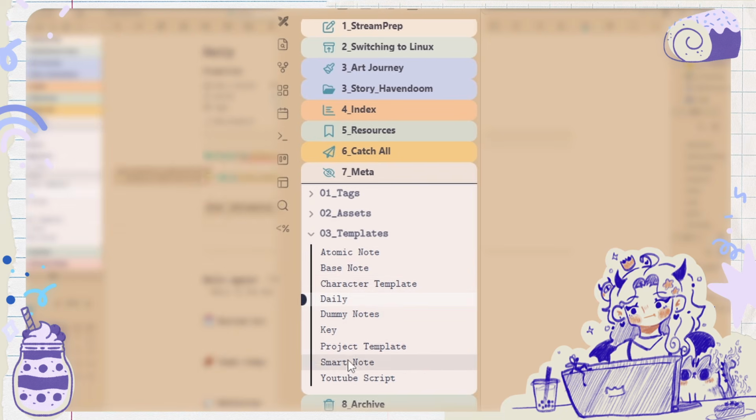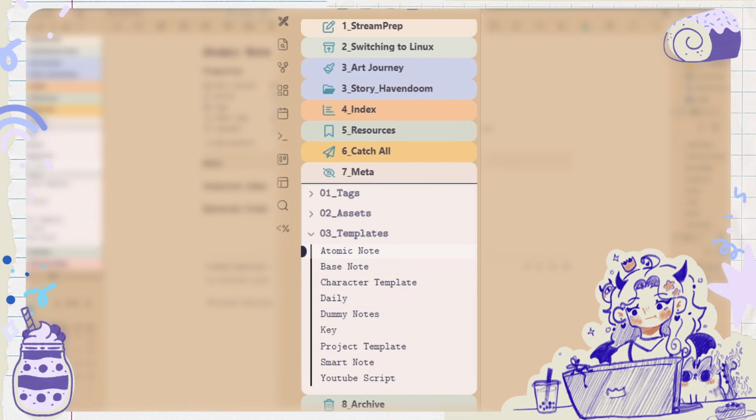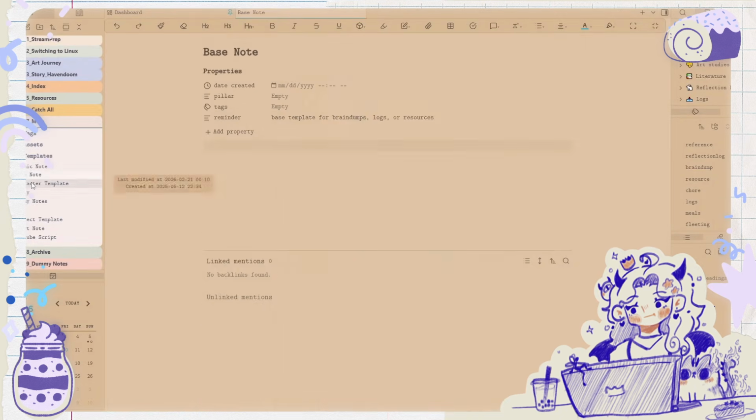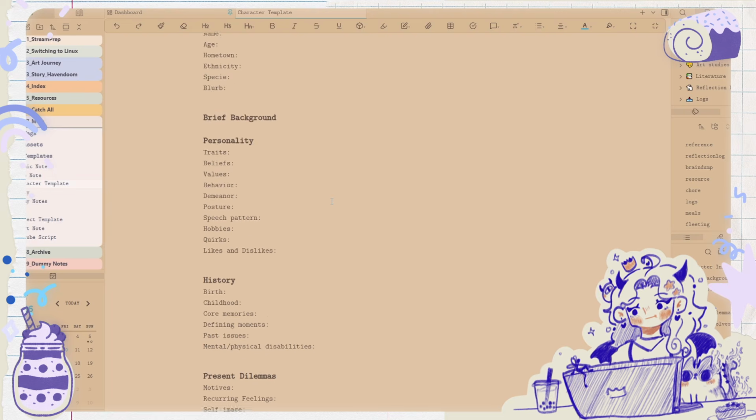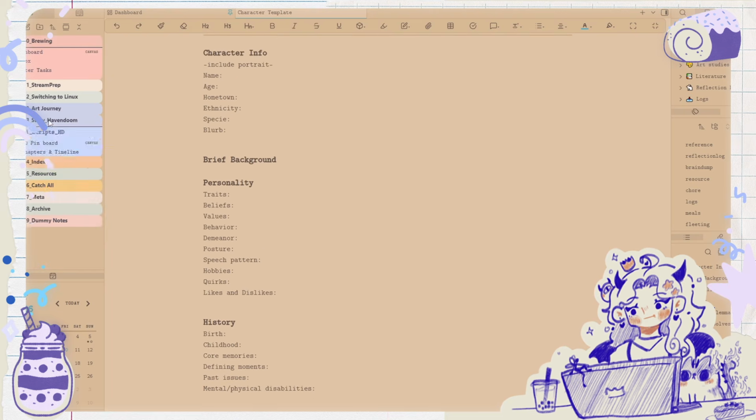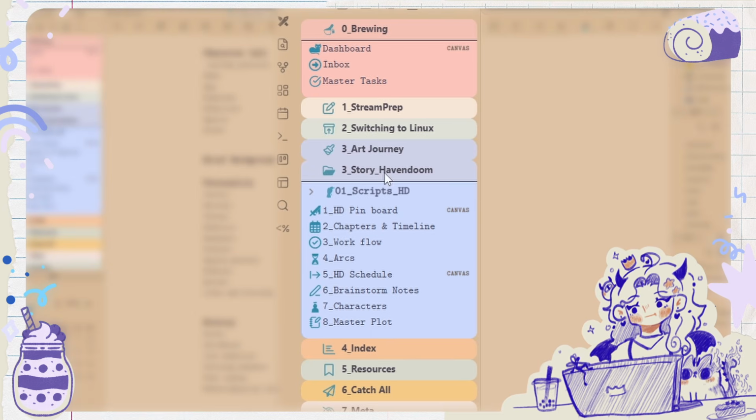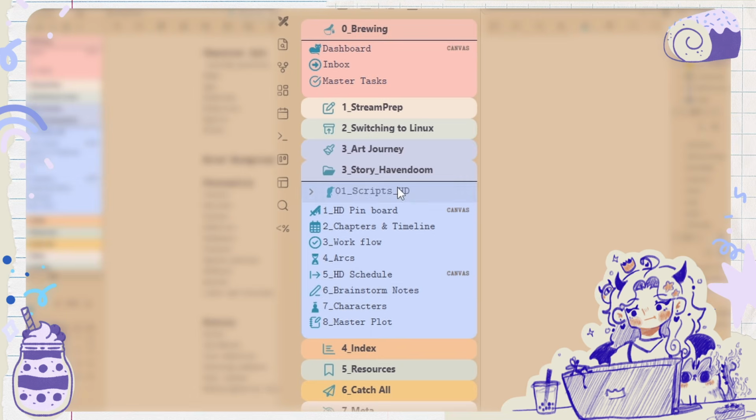These are just other templates I have. Atomic notes, this is just a base note. Character template for when I'm writing characters. I might change this though. All of my character story stuff, this is my comic that I'm working on.